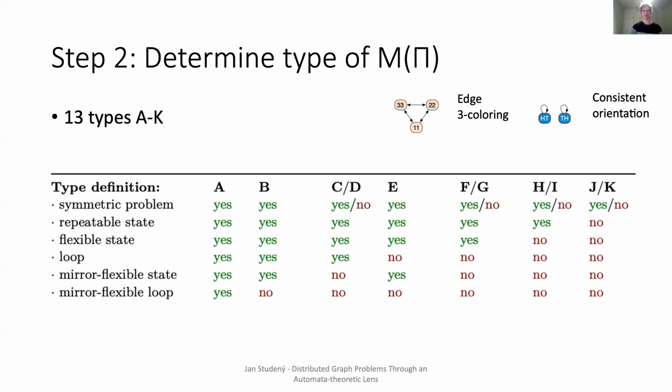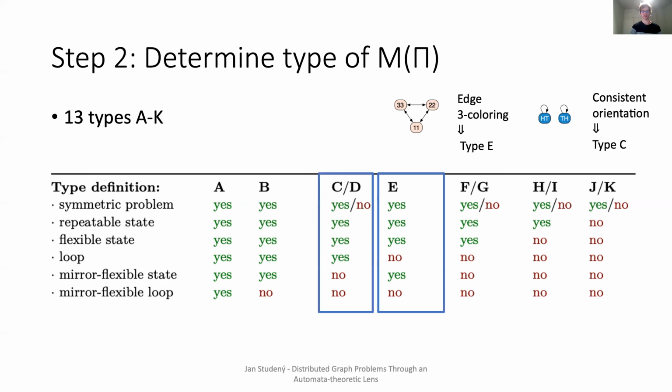I'll not go over the whole table, but only explain how to classify the 3 coloring and consistent orientation. For the 3 coloring, it has a mirror flexible state, but not a mirror flexible loop, hence it will be the type E. For the consistent orientation, it has a loop, but this loop is not a mirror flexible loop, hence it will be a type C.